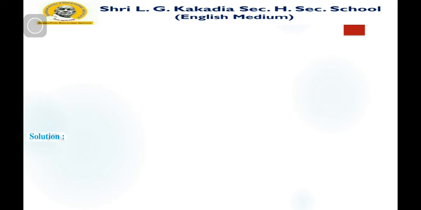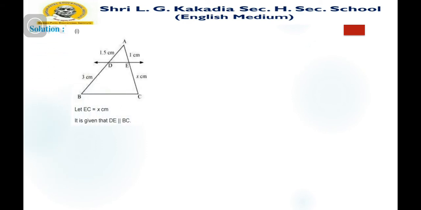Solution. Let's first consider the figure. Here you can see in the figure ABC, and DE is parallel to BC. Here given AD is 1.5, BD is 3, AE is 1 centimeter. So let's consider EC as x centimeter. It is given that DE is parallel to BC.